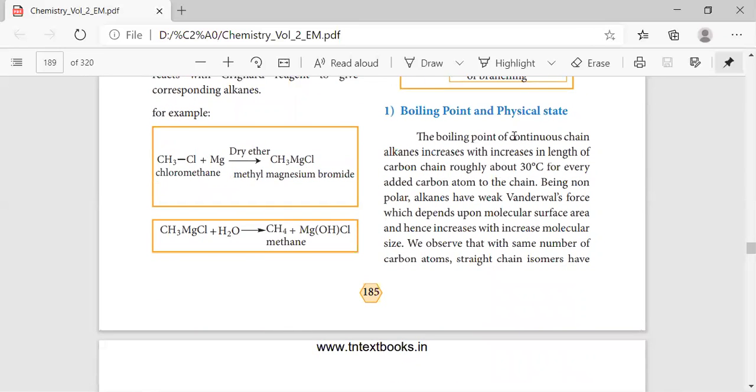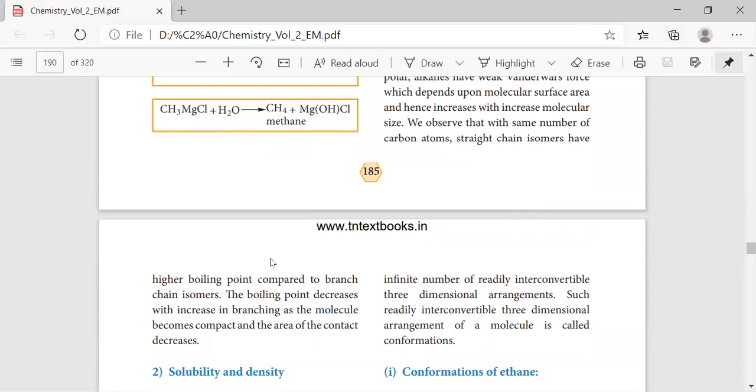Here what happens? Because of the Van der Waals force of attraction, which generally depends on the molecular surface area, with increase in molecular size, the Van der Waals force will become weaker. So with an increase in the carbon chain, the Van der Waals force will get weaker, right?